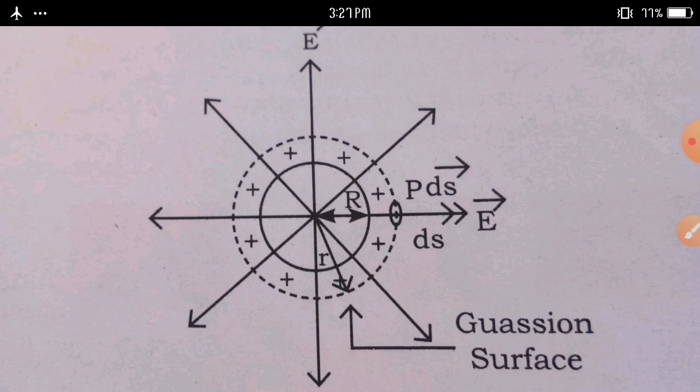Consider a point capital P outside the sphere at a distance small r.